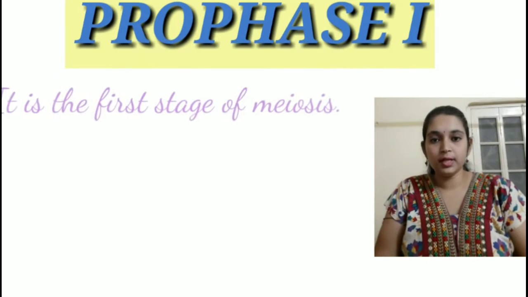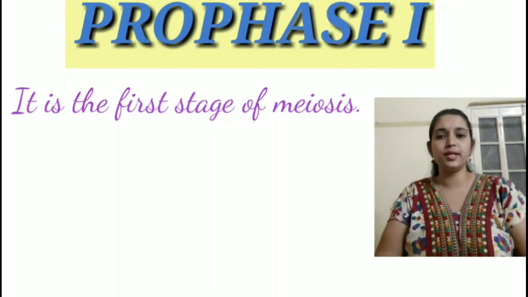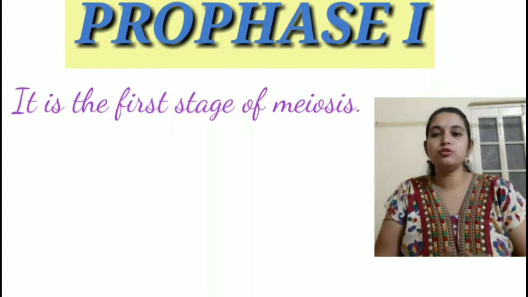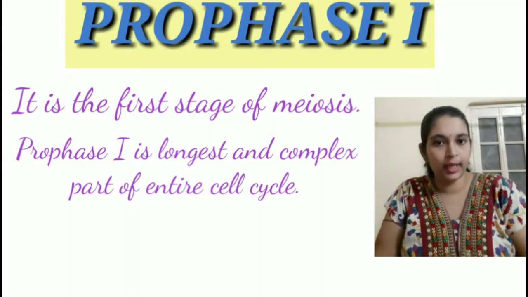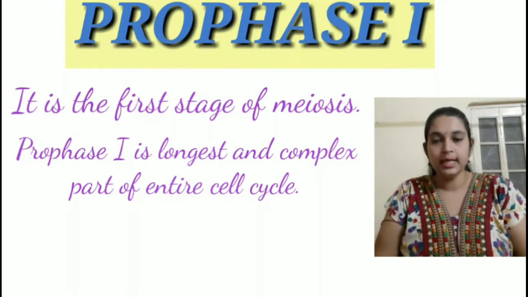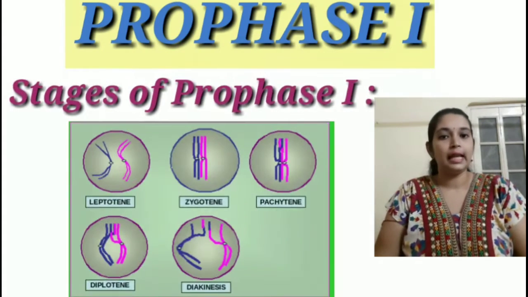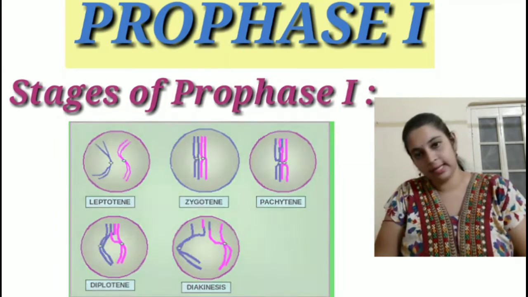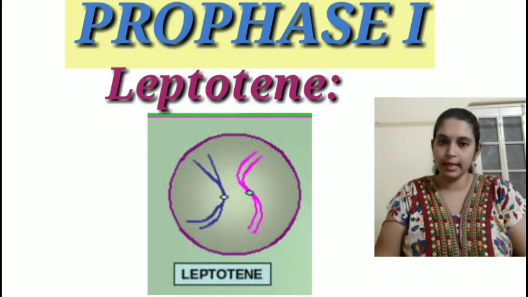Now the first stage of meiosis 1, that is prophase 1. Prophase 1 is by far the longest and also the most complex part of this entire cell cycle event. It can be subdivided into 5 substages, namely leptotene, zygotene, pachytene, diplotene and diakinesis. Let's start with the first stage of prophase 1, that is leptotene.